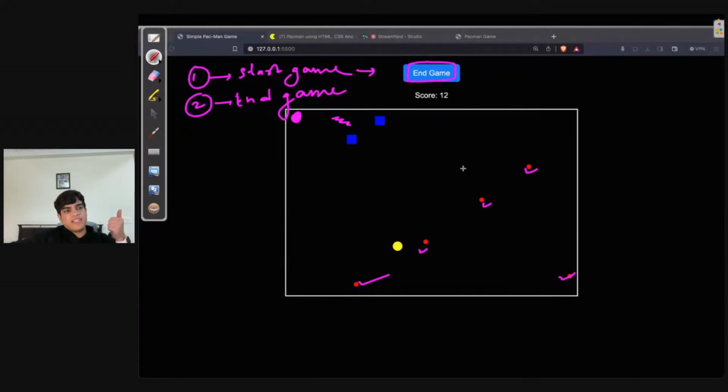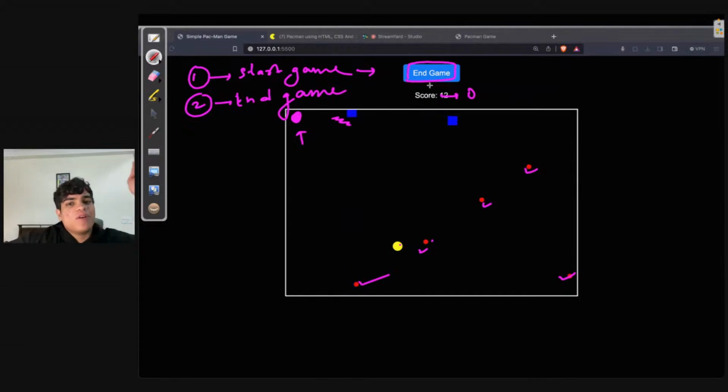So when I start the game, again, guys, this is very important. Please pay attention. When I start the game, what I want to happen is I want my Pac-Man to reach over here at the top. I want randomly 5 eating items to appear on the screen and all the ghosts should go away. My score should become 0. So every time I start the game, I start the game from fresh, right?